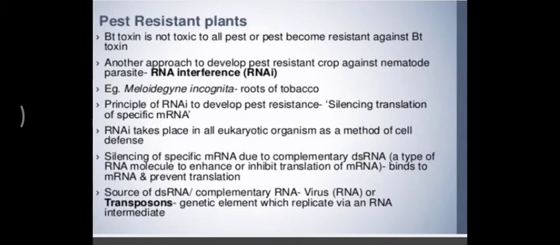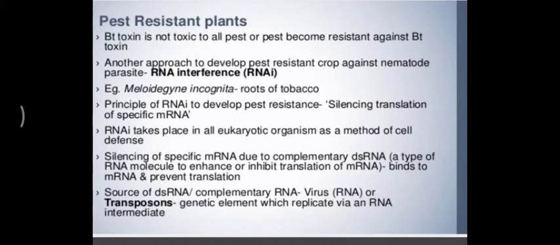Now, when these complementary RNA strands are available, they bind to messenger RNA, and when the double stranded RNA is formed, no translation can take place, and when no translation occurs, no harmful proteins will be formed. The source of this double stranded RNA or complementary RNA is basically viral RNA or transposons.